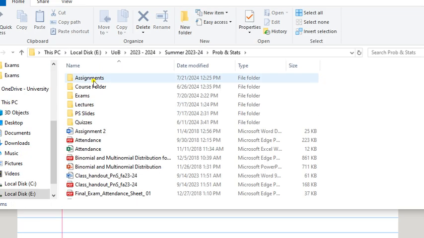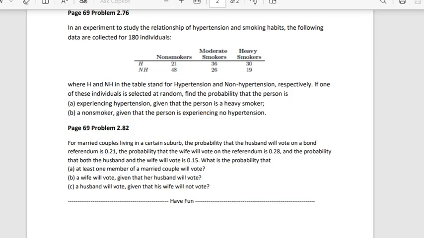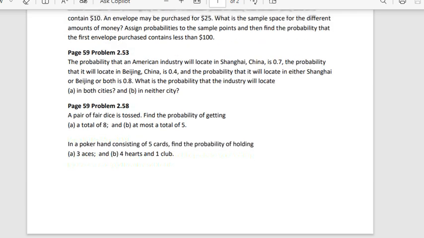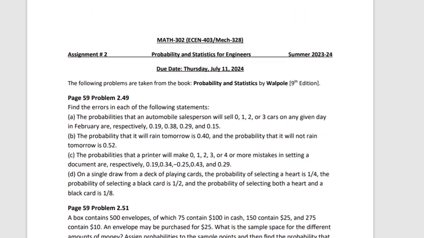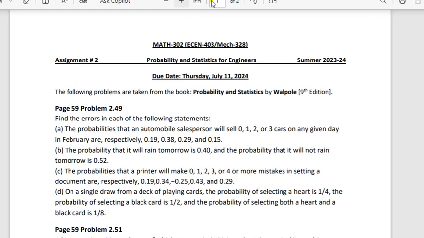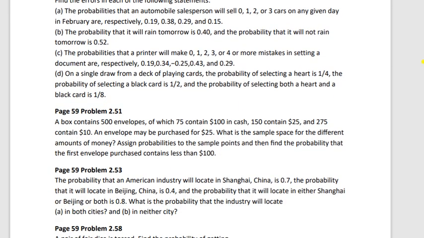So if you look at assignment number 2, I can open assignment 2 for you. So in assignment number 2, you can see that at the beginning there are some questions like these are simple questions. I think I did a couple of questions in the class as well.